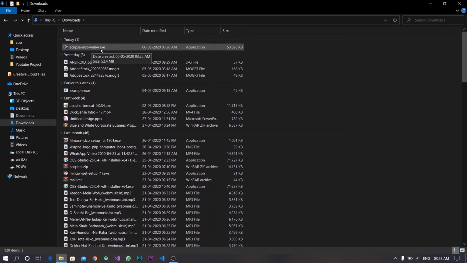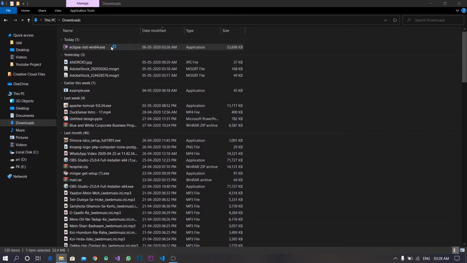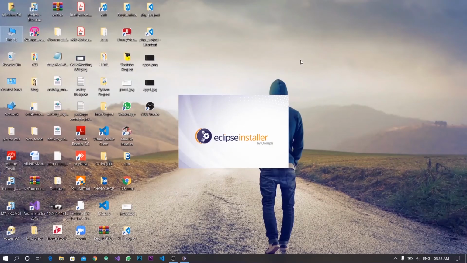Now I will show how to install Eclipse IDE. This is the installer file of Eclipse IDE. So I double click on it. The Eclipse installer starts.